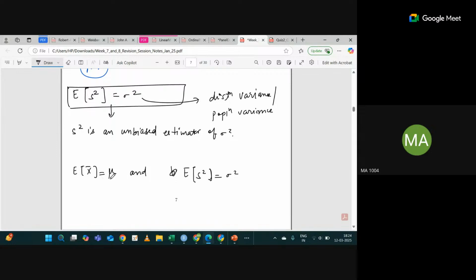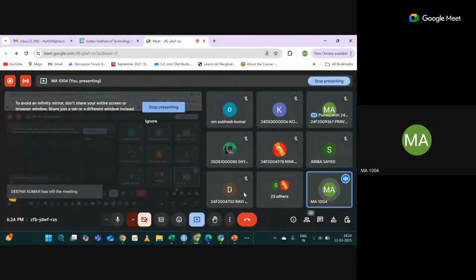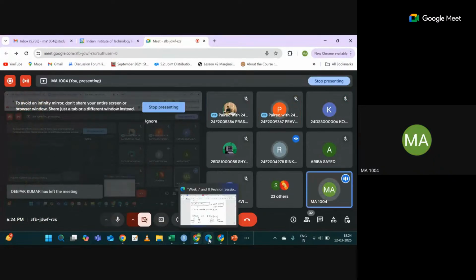So the sample mean is an unbiased estimator of the population mean, and the sample variance is an unbiased estimator of the population variance. Don't worry if you are not getting the meaning of estimator and all, it will be clear in upcoming weeks. But this is something you can keep in your mind. Till this point the rough idea is okay to everyone? Yes, sir. Okay, great.